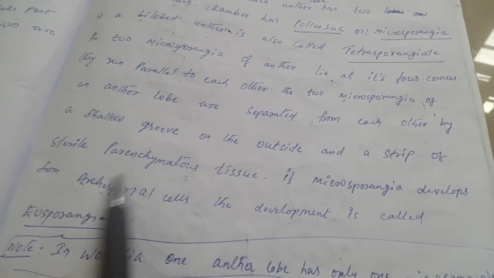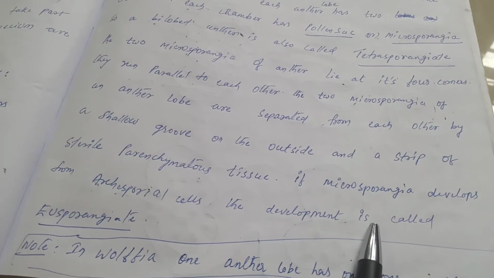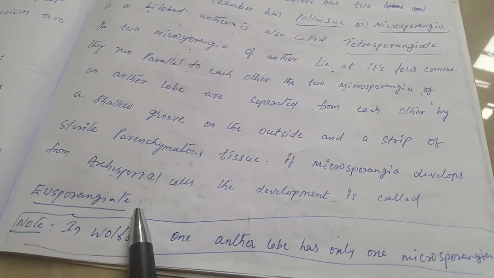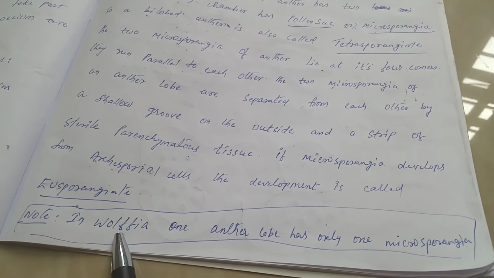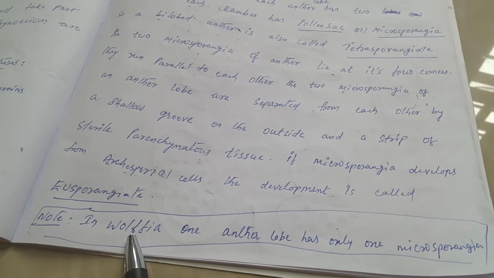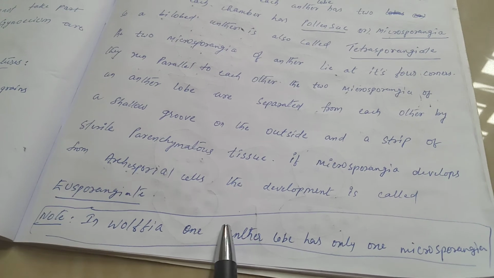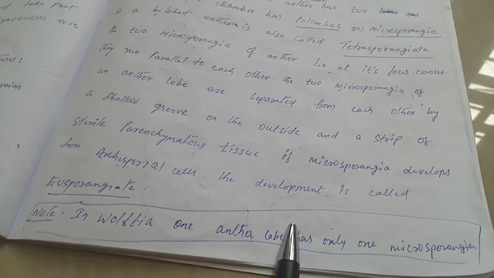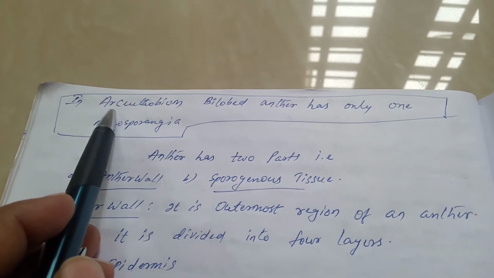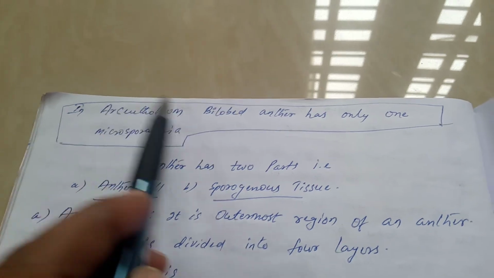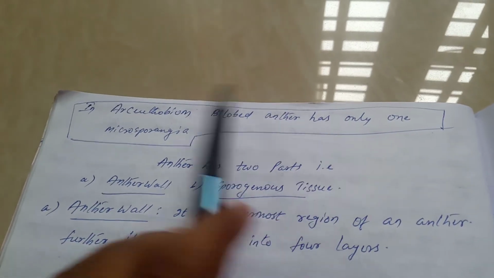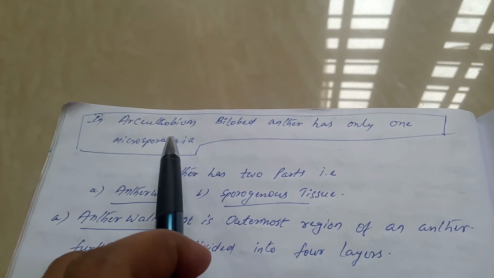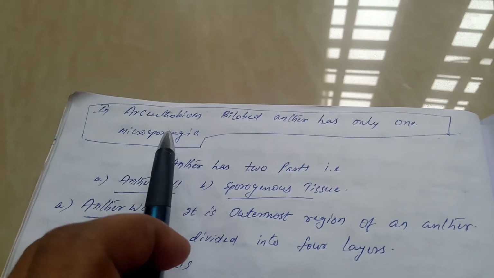If microsporangia develop from archesporial cells, then the development of microsporangia is called eusporangiate. One more important point is, generally the bilobed anther is called tetrasporangiate, but in Wolffia, one anther lobe has only one microsporangium. It means in Wolffia anther is bilobed but only bisporangiate, because anther has only two microsporangia. And one more important point is Arceuthobium. In Arceuthobium also, the anther is bilobed, but the entire bilobed anther has only one microsporangium. So in Arceuthobium, bilobed anther but unisporangiate.